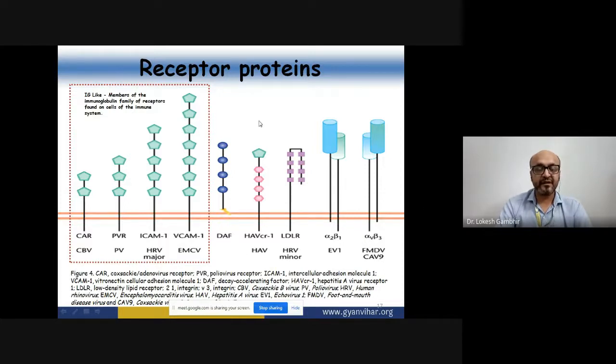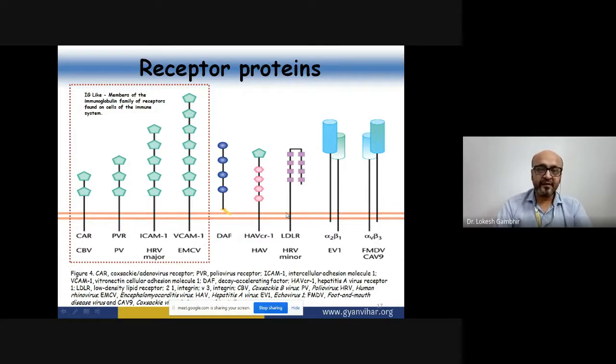These receptors impart the specificity required for the virus to infect a certain tissue type, whether it is LDLR, the low density lipoprotein receptor, which is exploited by HRV, the human rhinovirus minor group.